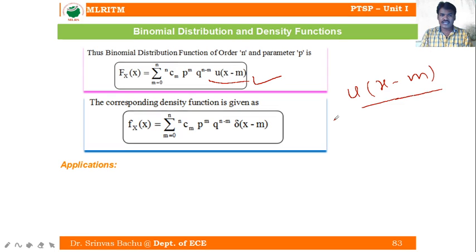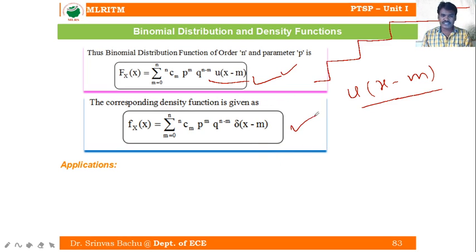Any CDF plot is always a staircase step function. Since it is a shifted unit step, we will get a staircase step function like this. Draw the plot for this one, at every instant. Can you take the derivative of this distribution?